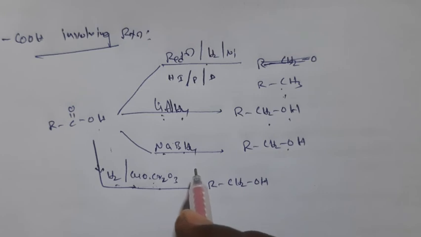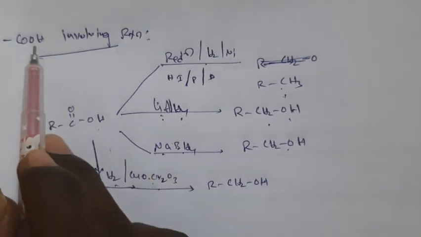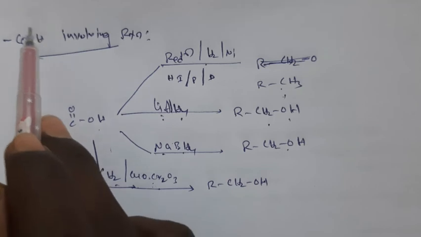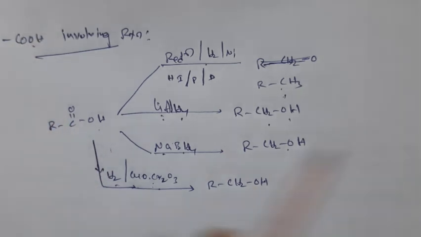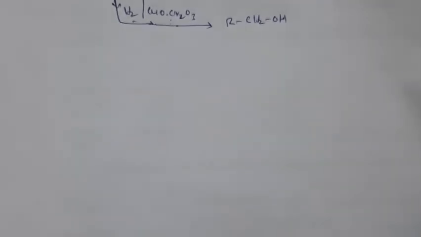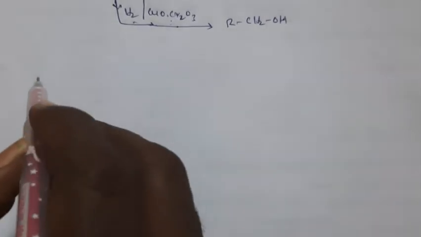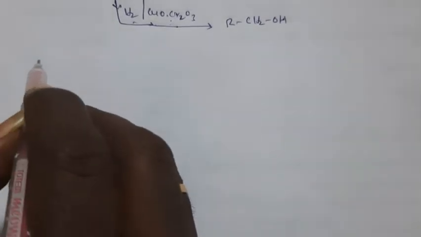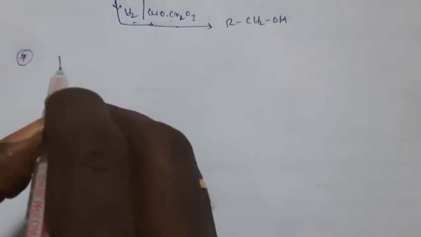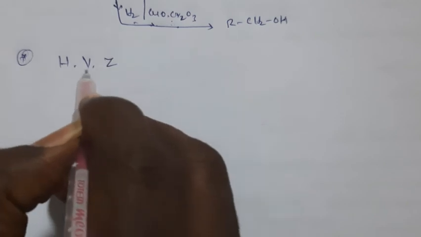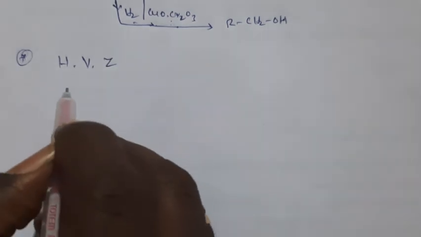Right. So these are the three types of reactions which include the COOH group. First one is hydrogen, the acidic hydrogen. Second one is the CO group, that means the OH group, and third one is RCO, that means the COOH group. Now fourth one is the alkyl involving group, a basic important reaction. It is called HVZ. And what does HVZ mean?